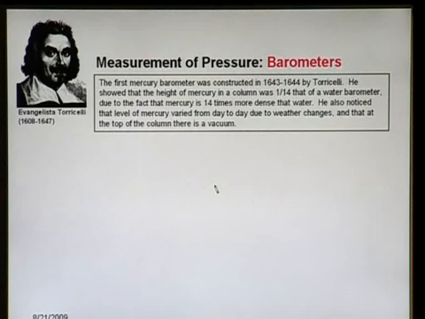Now, we shall continue to discuss the measurement of pressure. Measurement of pressure was first understood and explained by Torricelli, who lived between 1608 and 1647 and who created a barometer, which is a device used for measuring the atmospheric pressure.